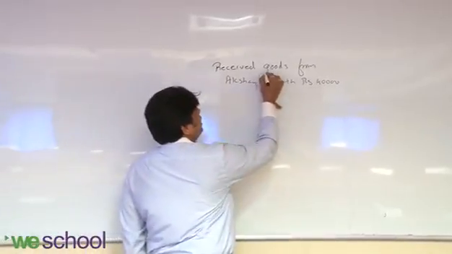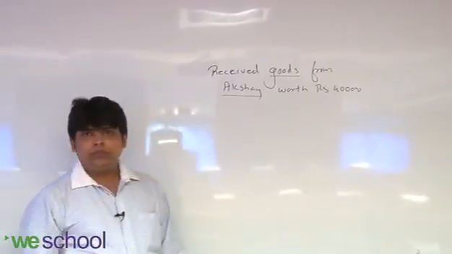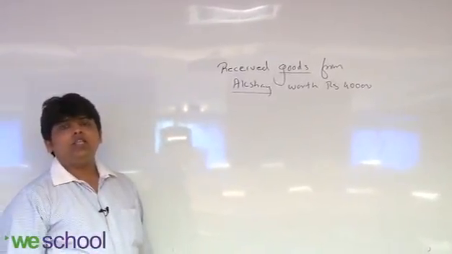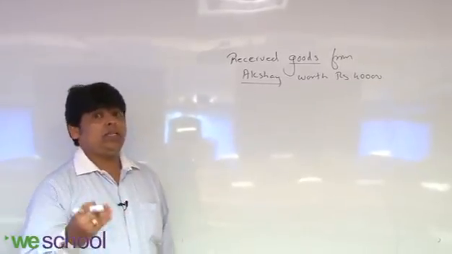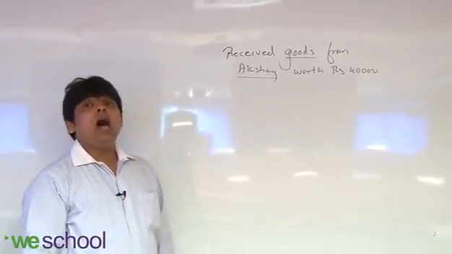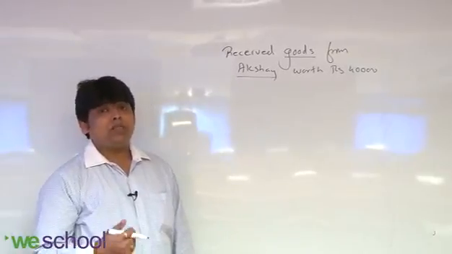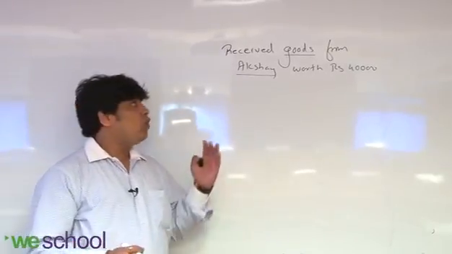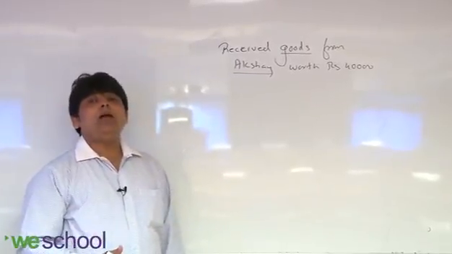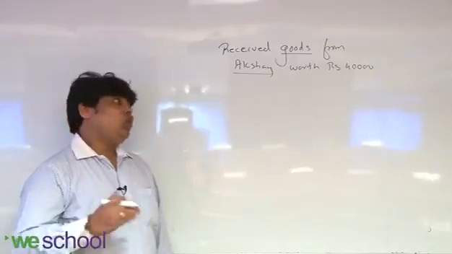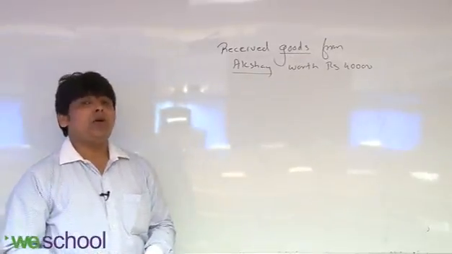In this transaction, when I analyze, two accounts got affected. One is the goods account, which is real account, and second one is Akshay's account, which is personal. Now you have to apply the real account rule for one account, and for another one you have to apply the personal account rule. First we'll apply the rule for goods. Goods is real account. It is a property of the company.